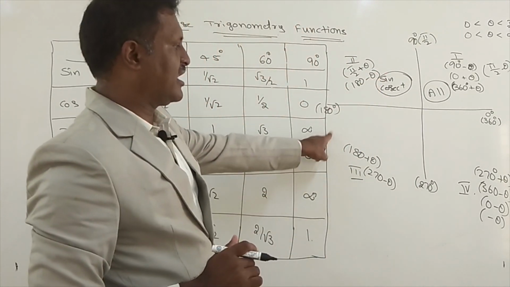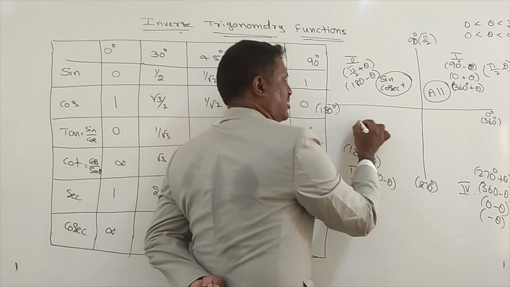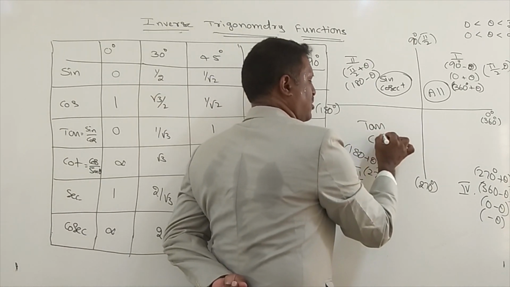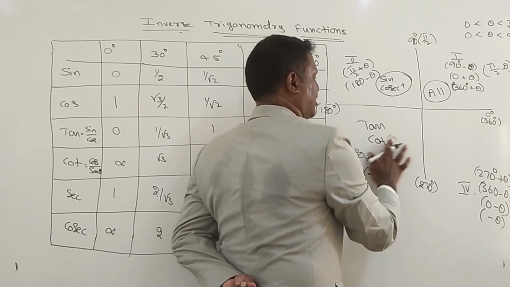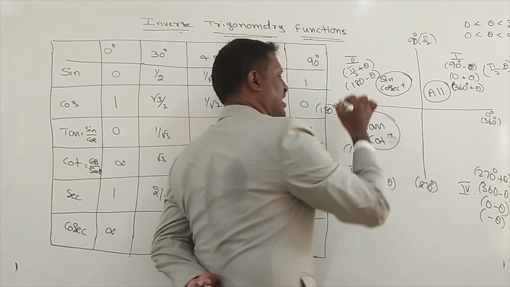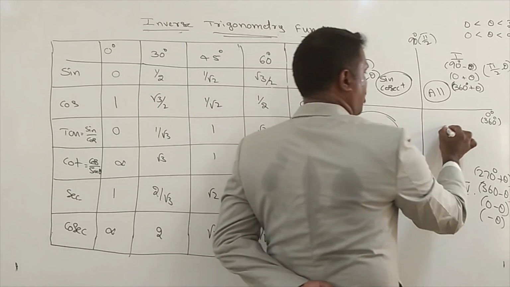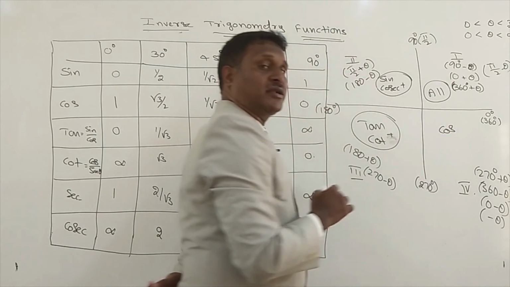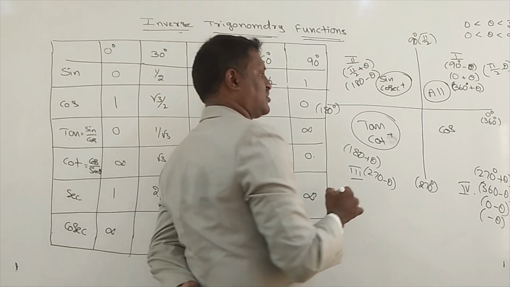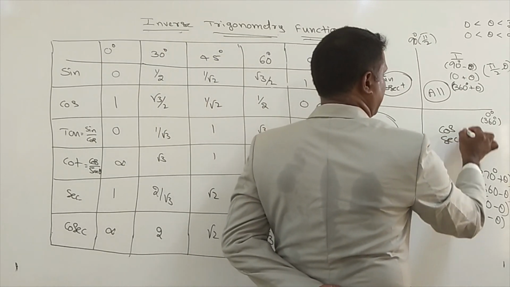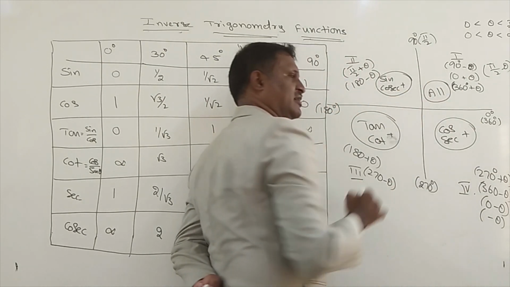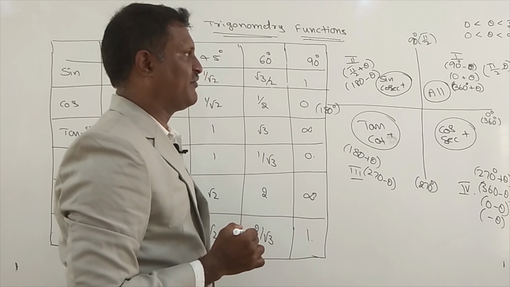In the third quadrant, tan and cot are positive. Rest all are negative under the third quadrant. In the fourth quadrant, cos and its reciprocal secant are positive. Cos and secant are positive under the fourth quadrant. Rest all are negative under the fourth quadrant.